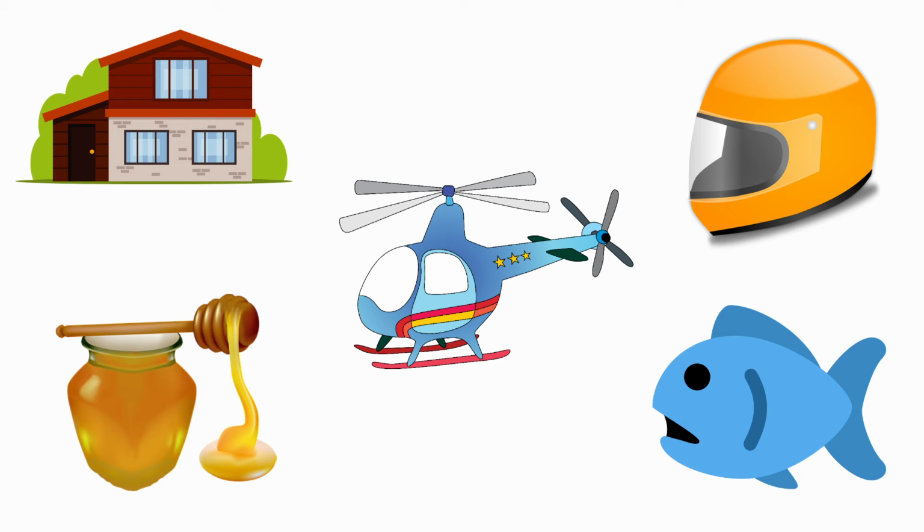And the last one, fish. The beginning sound for fish is F. And the sound of the letter H is H. For fish, the beginning sound is F, and the sound of the letter H is H. Both are different sounds. So we are going to put cross for the picture fish.